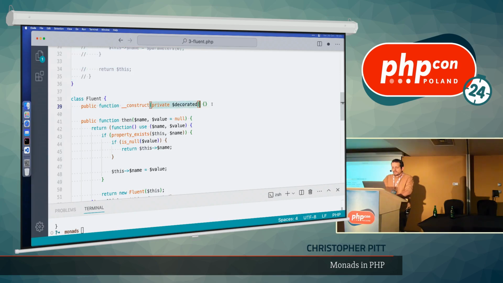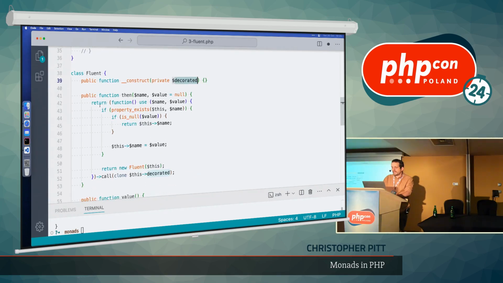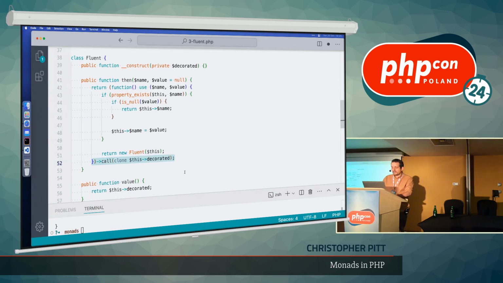So, what does my new monad do? It decorates a thing. In this case, it's going to be an instance of the config class. And it has its own then method. Now, this is really funky code over here. And the reason for this is that maybe I'm trying to set private things on the decorated class, and I could do that with a lot of reflection code, or I could just do that with closure binding, which is the option I've chosen. Super dangerous. Don't actually do this in code, but you're welcome to. Just don't say I told you to.